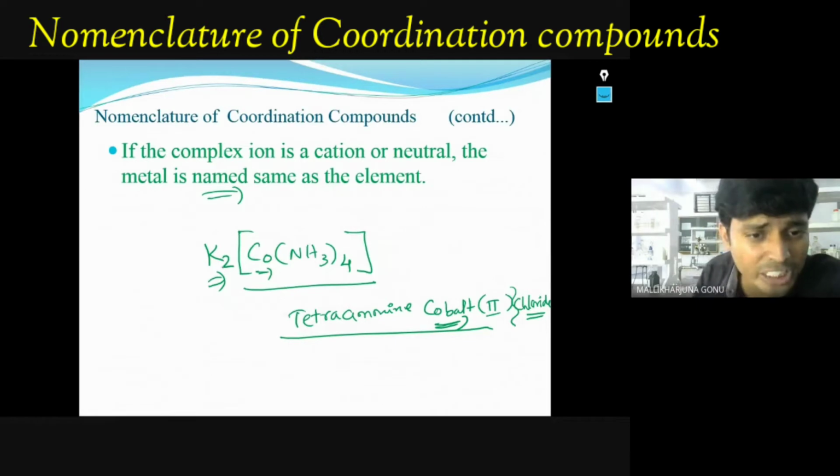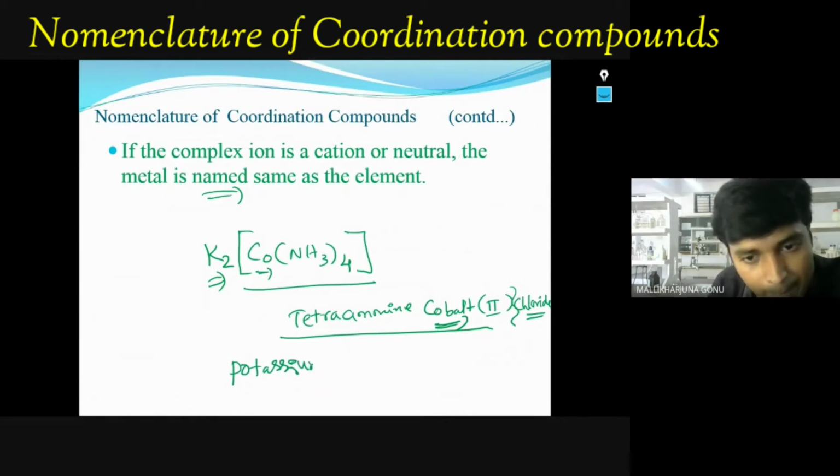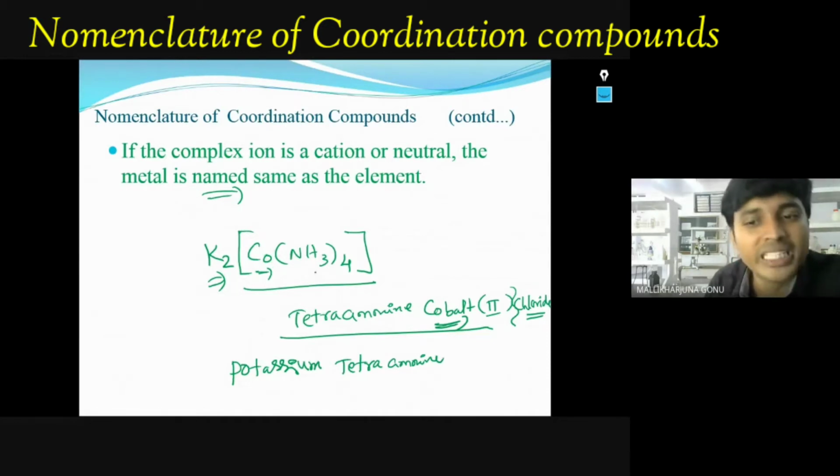So here it is positive part, here it is negative part. So how many number of this potassium is having, you don't worry, no need to mention. For the same case for the chloride also, anion part, this part is more important. So for K2, how we have to write? Potassium, because positive part, right? So potassium and tetraamine, this will be common again, tetraamine, but the metal name will be changed here. So how will that be changed? You have to add ATE. Along with the metal, you have to add ATE.